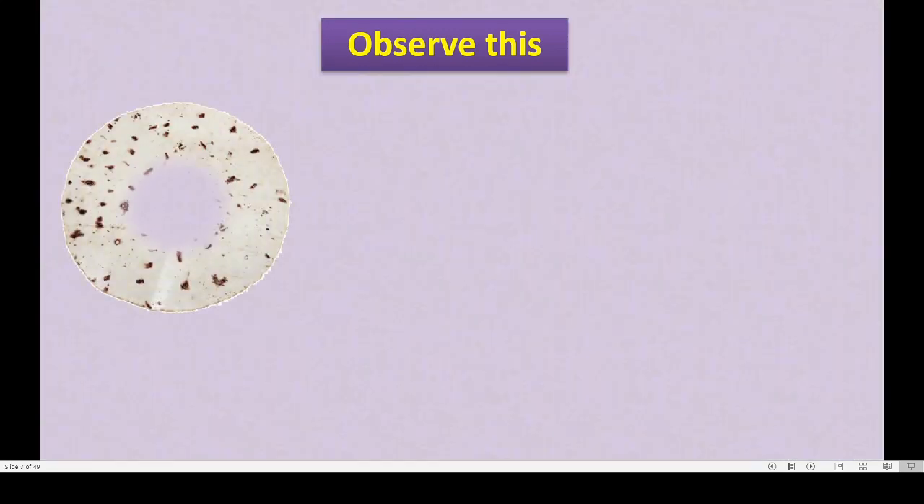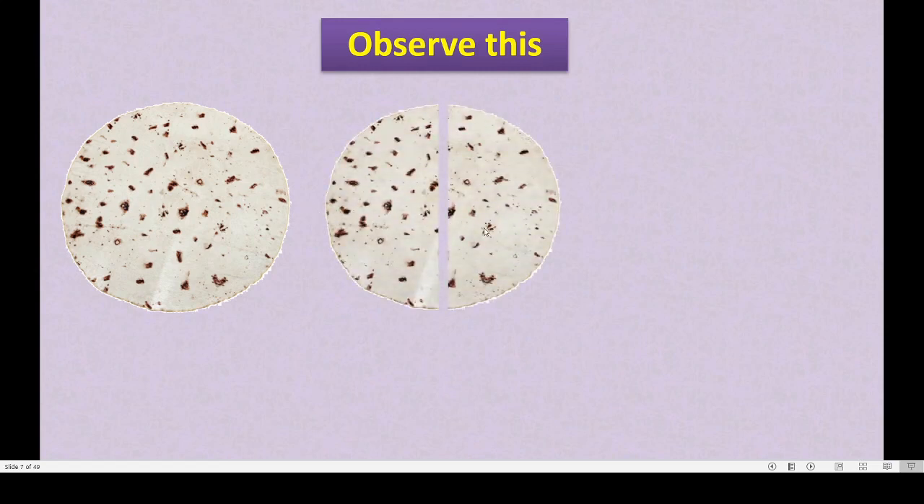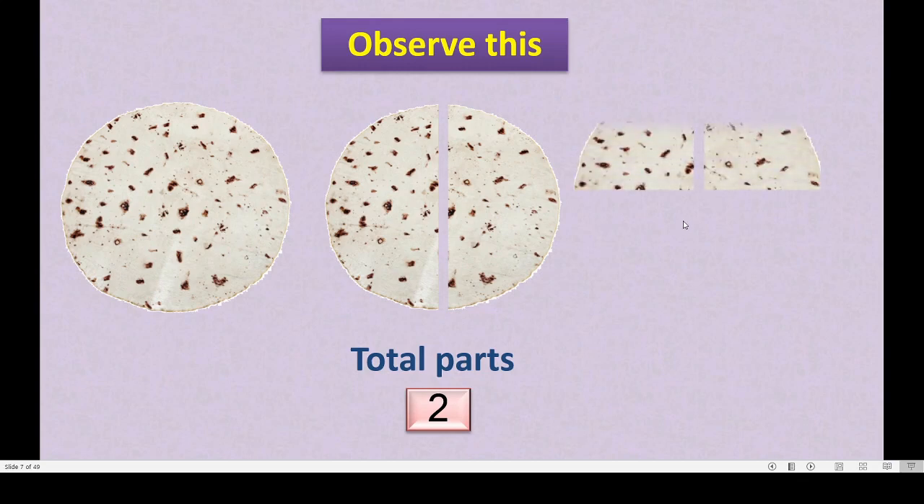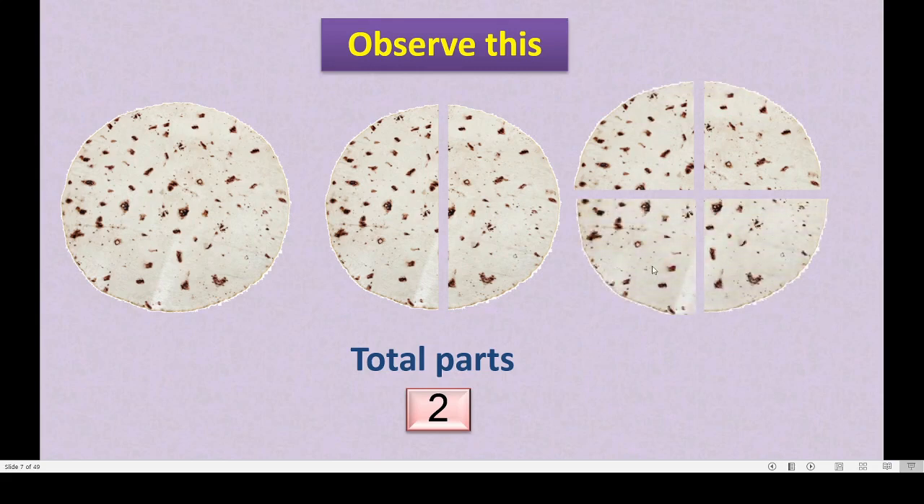Now our roti, okay, again we will divide this roti among 4 children. You know, here we divided between 2 children, okay. Here total parts were 2, isn't it? The same roti we will divide in 4 equal parts. Can we see this? 1, 2, 3 and 4.